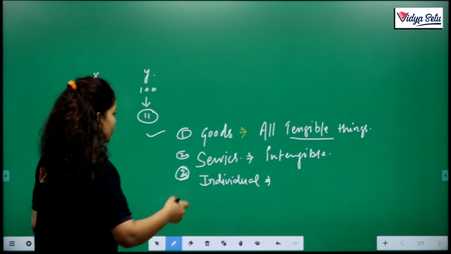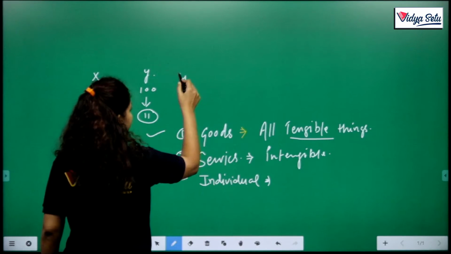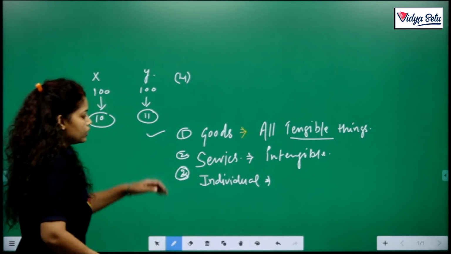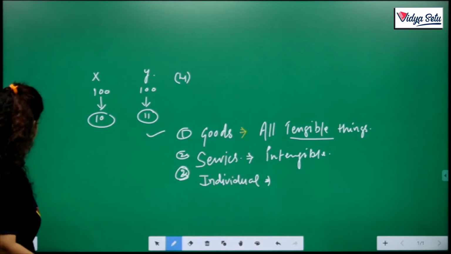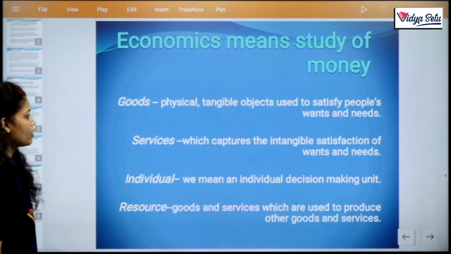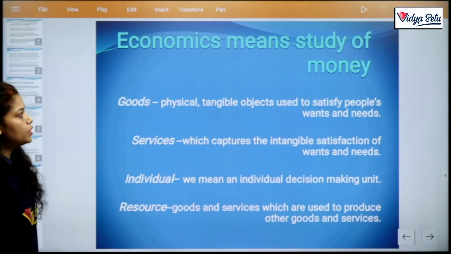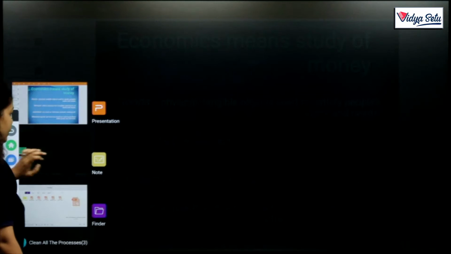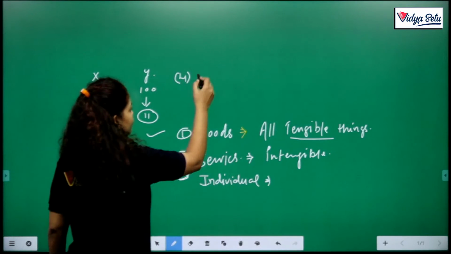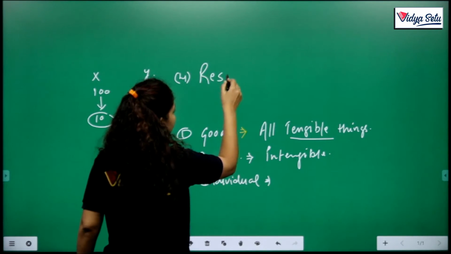Clear? So these are the terminologies: good, service and individual. The fourth we discuss with the notes. So these are our notes. Clear? Economics means study of money. The fourth one is resources. I give you an example.